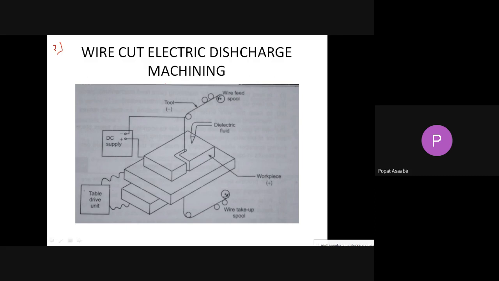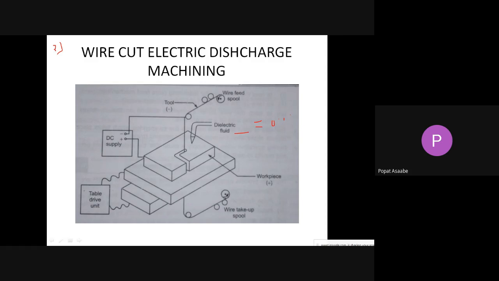The diameter of that wire is 0.3 mm, and the material of the wire can be copper or tungsten. In this process also we use a dielectric fluid, which is water, whereas in electrical discharge machining we use kerosene as the dielectric fluid. Here we maintain a spark gap between the wire and workpiece, which is 0.5 mm.